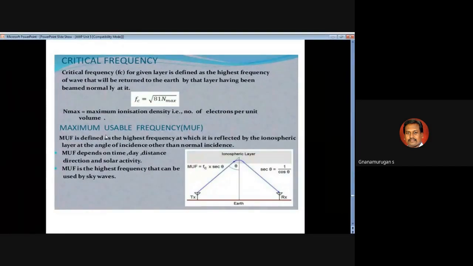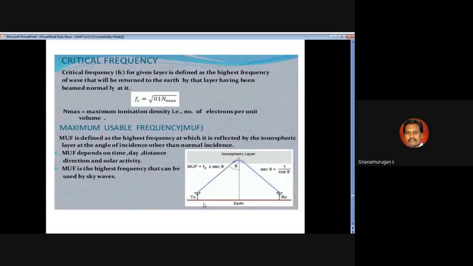Next one is the maximum usable frequency, simply denoted as MUF. The maximum usable frequency is defined as the highest frequency at which a wave is reflected by the ionospheric layer at an angle of incidence other than the normal incidence. So what is the maximum usable frequency? You transmit the highest frequency of the radio wave or electromagnetic wave.